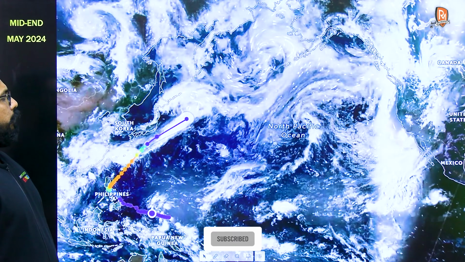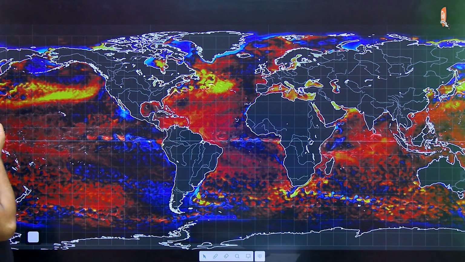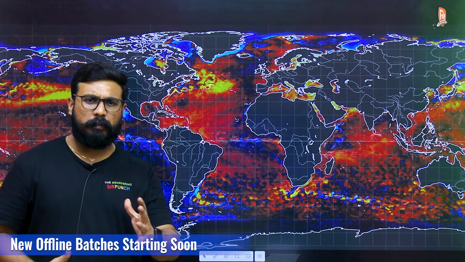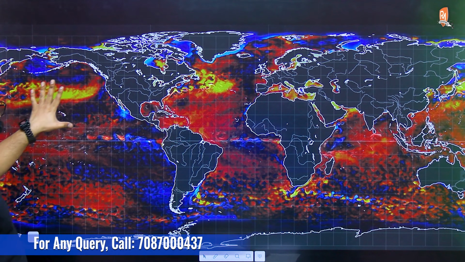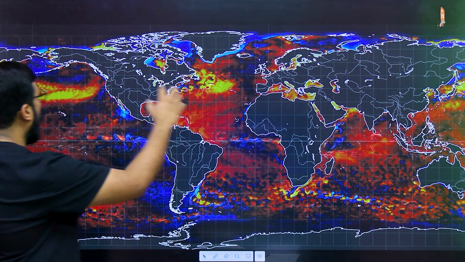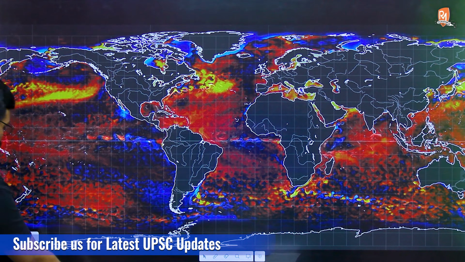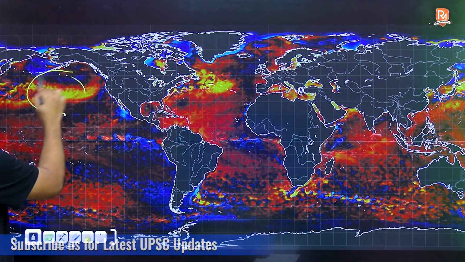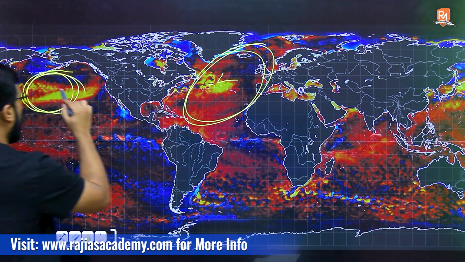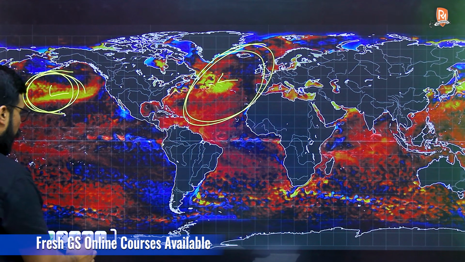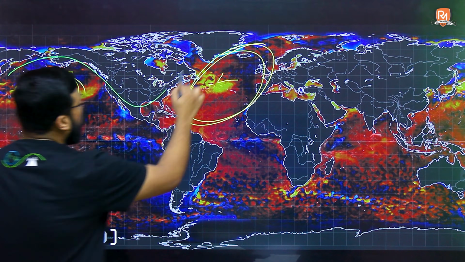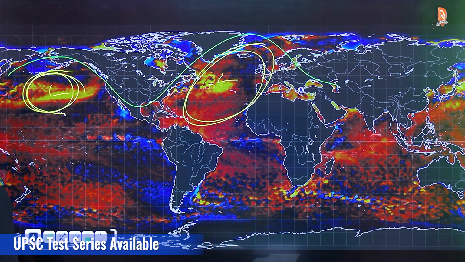Now, the factor that we need to understand is, as I explained in the earlier part, weakening AMOC is leading to the formation of very warm air masses in our oceans. The positive AMO and the negative PDO have led to the formation of very warm air masses in these areas. All of these lead to the formation of intense low pressures. We are all aware that jet streams move between alternating air masses.